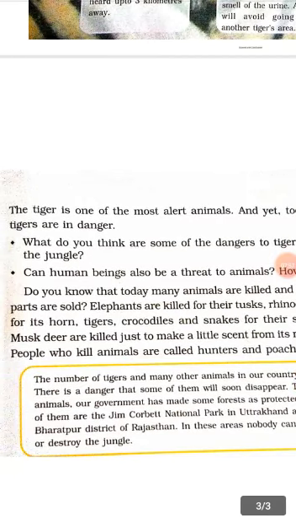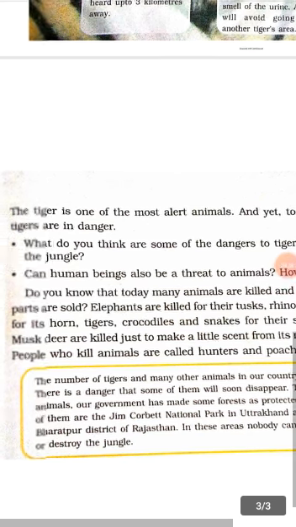Of course, there are very many dangers to the tiger in the jungle because of deforestation. The people are cutting the trees and clearing the forest for making buildings, factories, etc. That is why the animals' home is being lost.